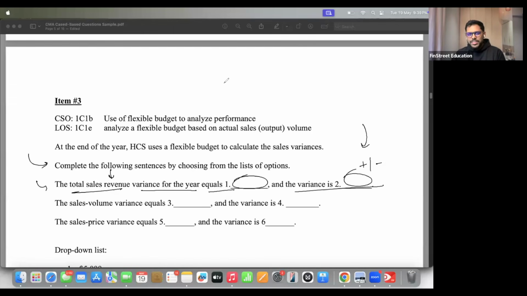For revenue items, when your revenue in actual terms is better than what was expected, than what was budgeted, this will be called as favorable. When it is lower, actual revenue is lower, it will be unfavorable. And इसका opposite हो जाएगा cost के लिए. ठीक है, cost is something that we try to reduce. So when your actual cost is lower, favorable, actual cost is higher, unfavorable. So let's start with the first point. Total sales revenue.